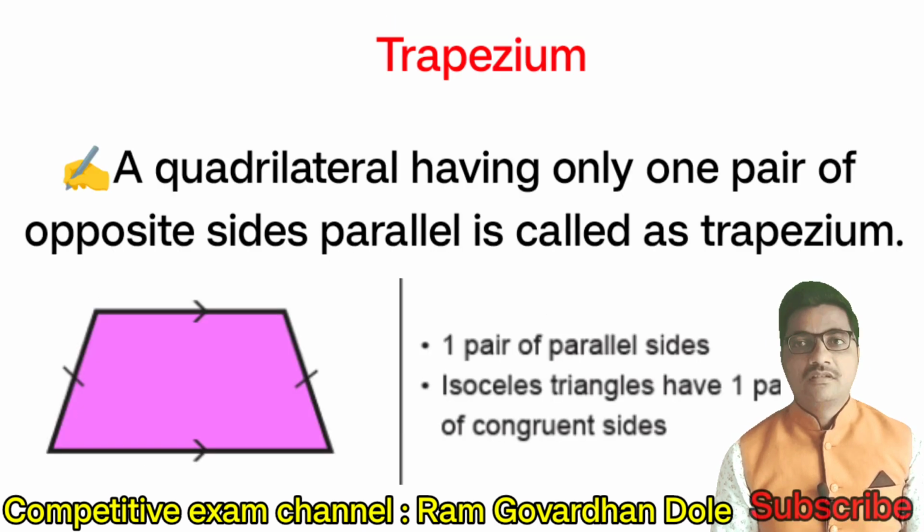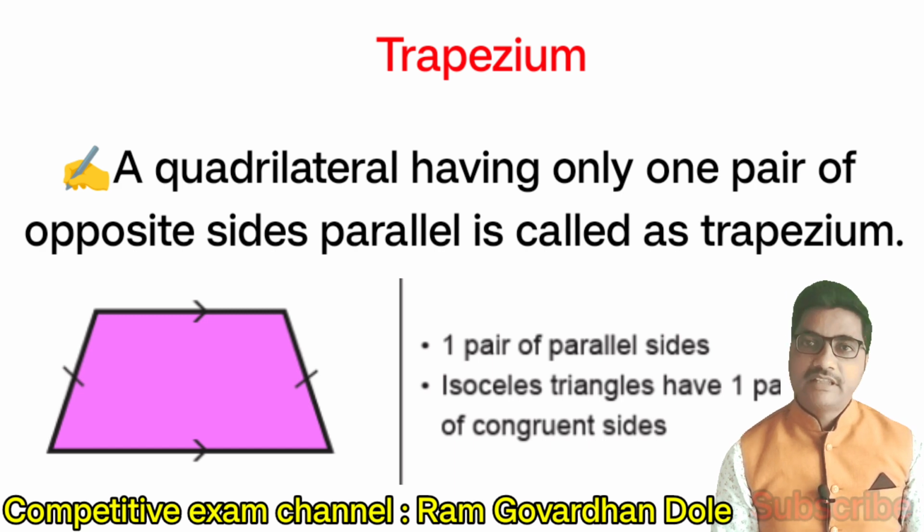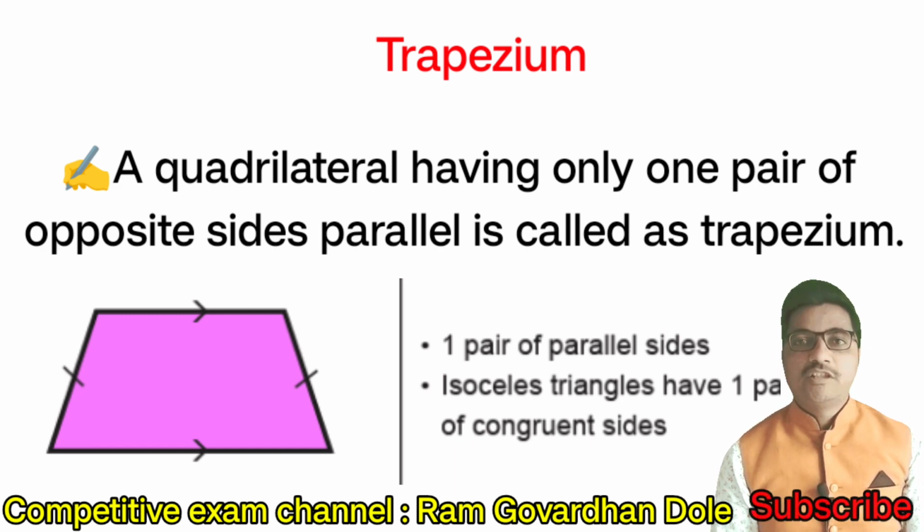Trapezium. A quadrilateral having only one pair of opposite sides parallel is called a trapezium. Look at this figure. Trapezium. One pair of parallel sides. Isosceles trapezium has one pair of congruent sides.